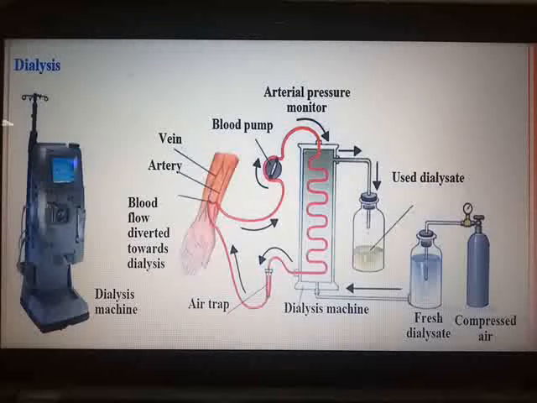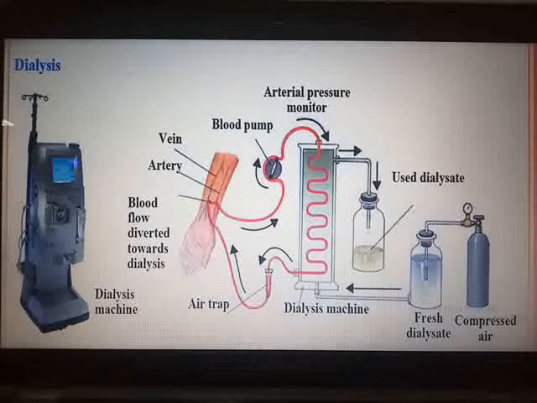This is a harmless technique, but somewhere naturally you are not throwing the waste products outside the body. So you can say that prevention is better than cure. You have to take care of each and every organ of your body. If you want to take care of your kidneys, then you should drink water at proper intervals of time, and especially the drinking procedure of water should be, you should be in the sitting position while drinking the water, so your kidneys are not affected to that extent.